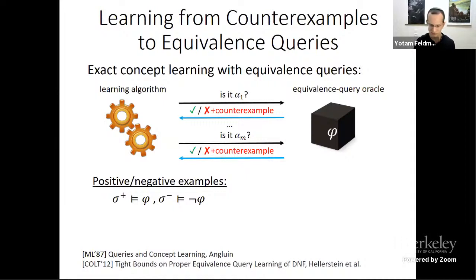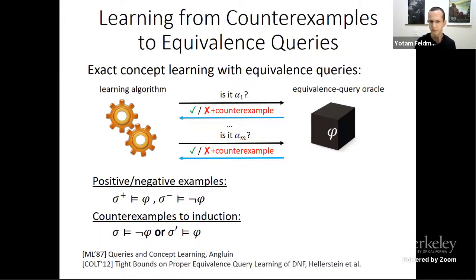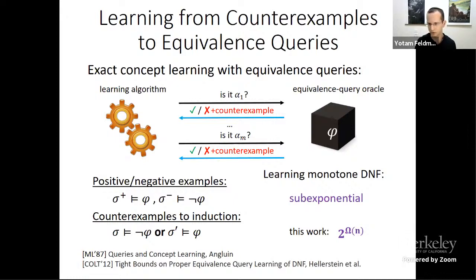But in invariant inference, what makes sense is counterexamples to induction, which are actually a pair of examples. One of them is negative, or the other is positive, and we don't know which is the case. And this ambiguity has an effect on the complexity. So if we look at identifying monotone DNF formulas, then classically the complexity is sub-exponential, or even polynomial if you allow exponentially long queries.